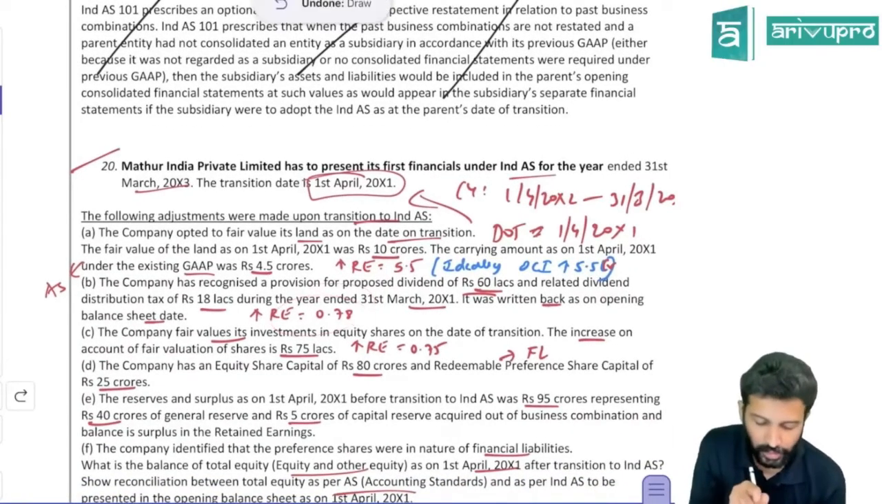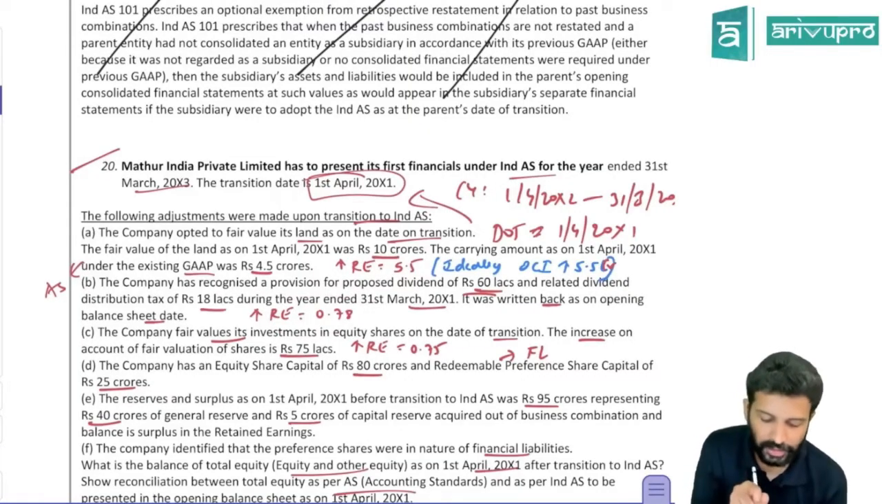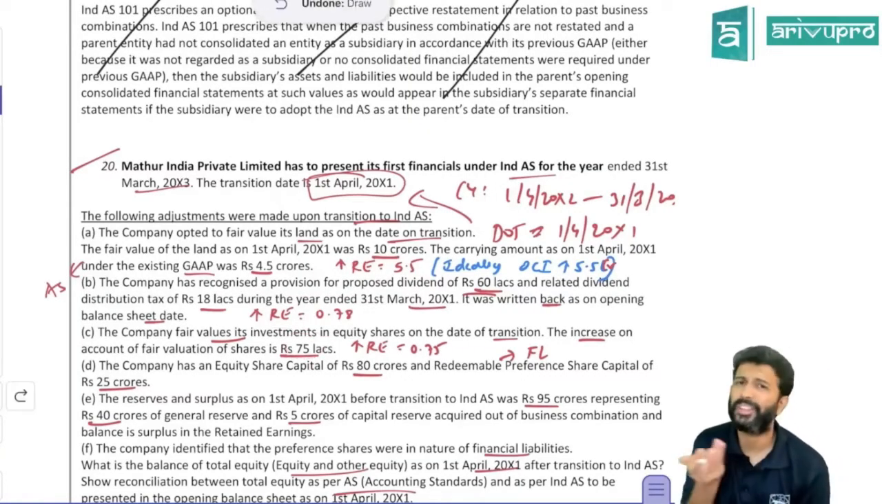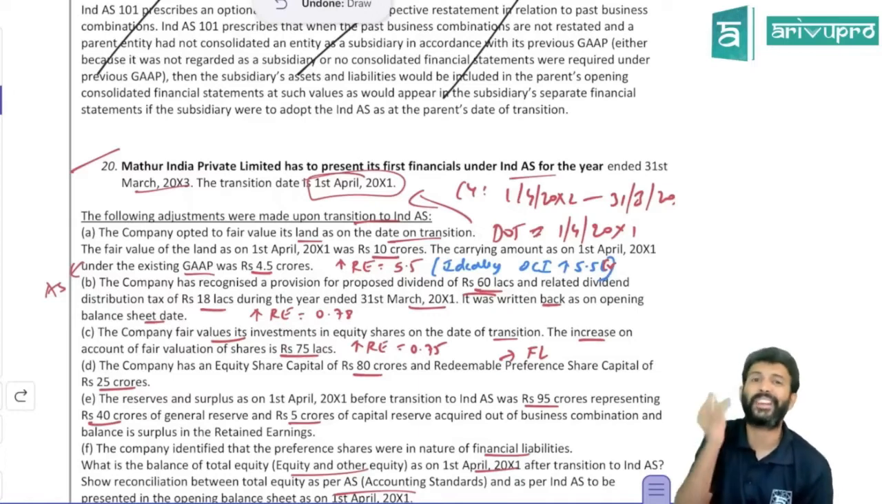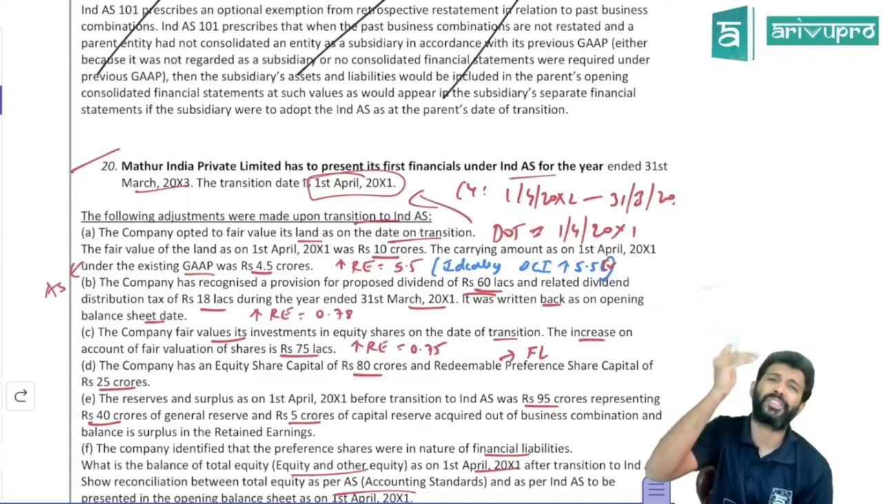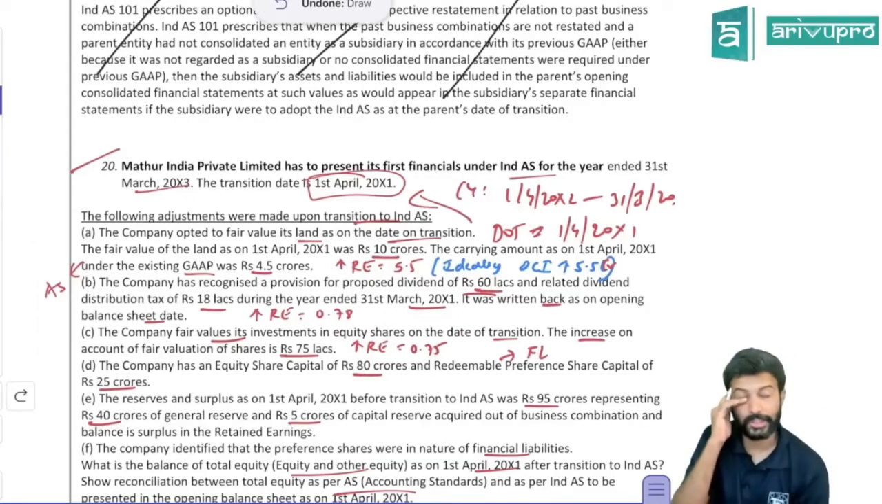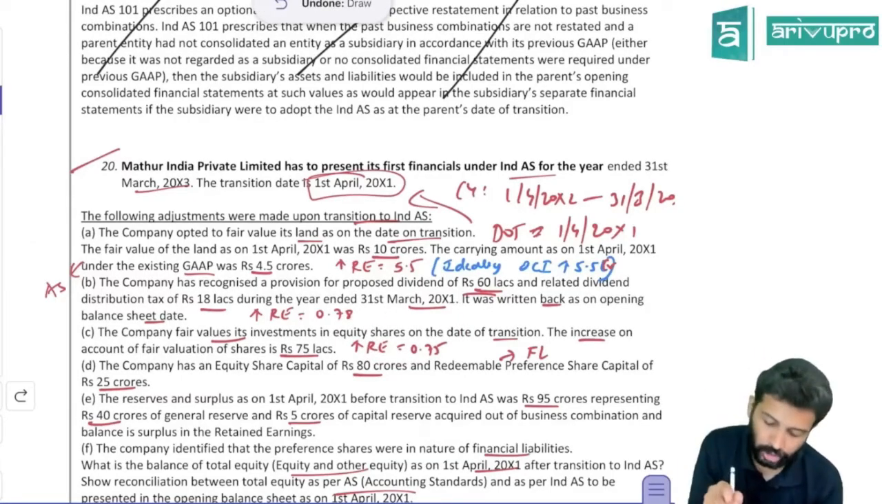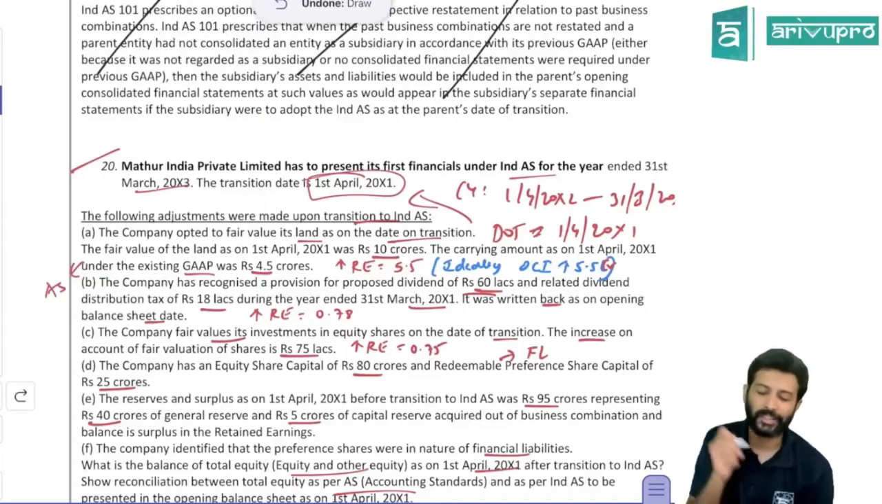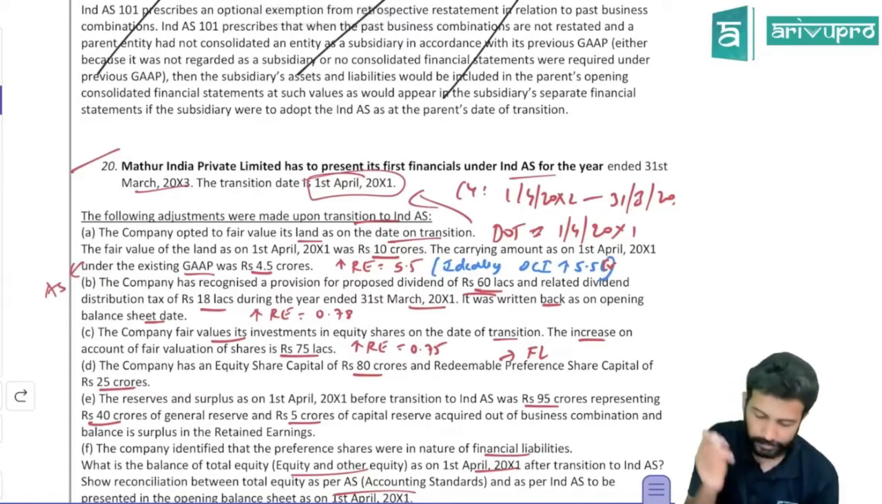That's the effect. The company fair values its investment in equity shares on the date of transition. The increase in fair value is 75 lakh. Okay, so I mean you have to increase the fair value of the investment. It's an asset. Asset value you need to increase. So the journal entry will be passed as financial asset account debit 75 lakh to retained earnings. All this transition adjustment we routed to retained earnings. So to retained earnings account 75 lakh is the entry you need to pass. So because of this entry, again retained earnings will increase.